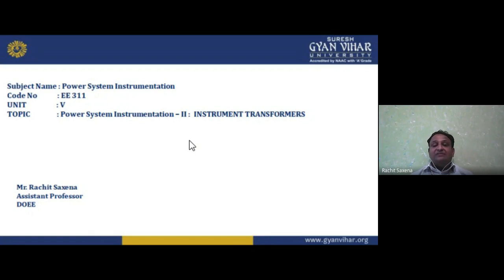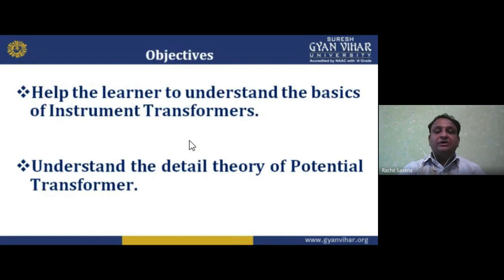In unit number 5, we have power system instrumentation second. In it we are going to study instrument transformers. Previously we studied the current transformer, now we are going to study the potential transformer. Now, help the learner to understand the basics of instrument transformers. Again, it is the objective, because I am delivering the lecture, so there will be some motto on my side to achieve this target. That is the objective: help the learner to understand the basics of instrument transformers. It is my first objective.